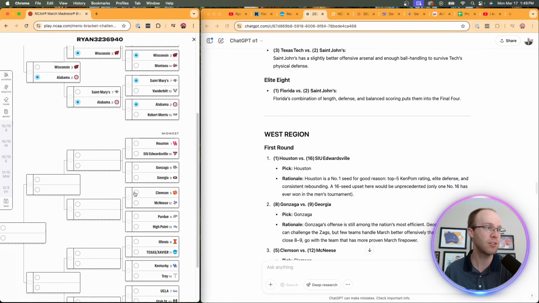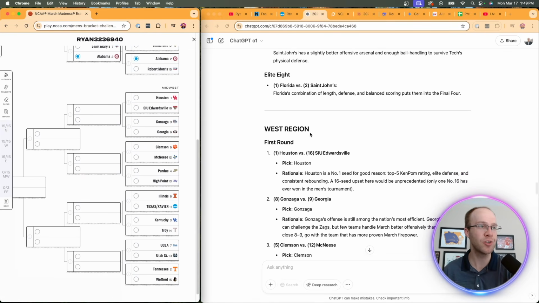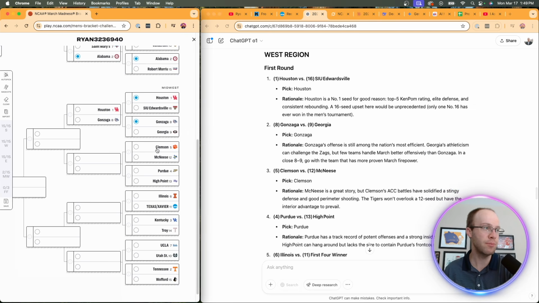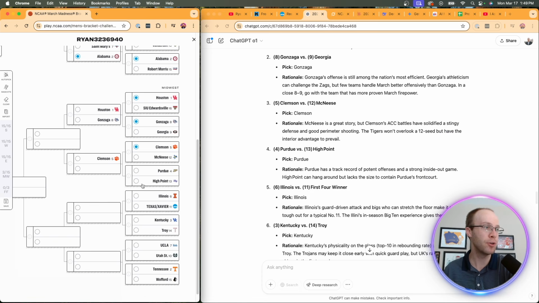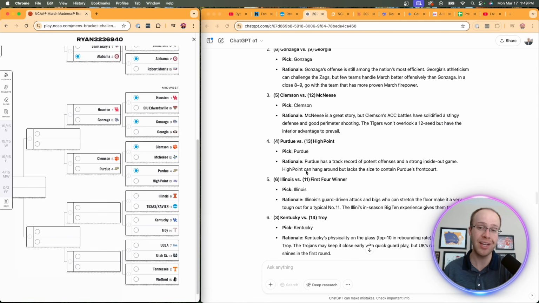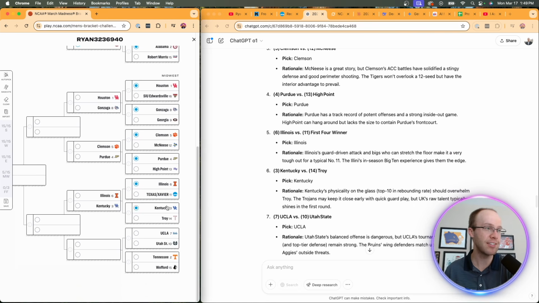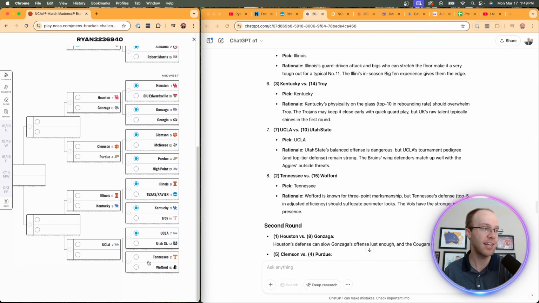Now let's go back to the final region. So they call this the West region. Again, it's the Midwest region. Little discrepancy there. They have Houston over the 16 seed, Gonzaga over Georgia, Clemson over McNeese. I don't know how to say that. They have Purdue over High Point. I actually think I would pick High Point in that situation, but that's another conversation. They have Illinois over the 11 seed. They have Kentucky over Troy, UCLA over Utah State, and Tennessee over Wofford.